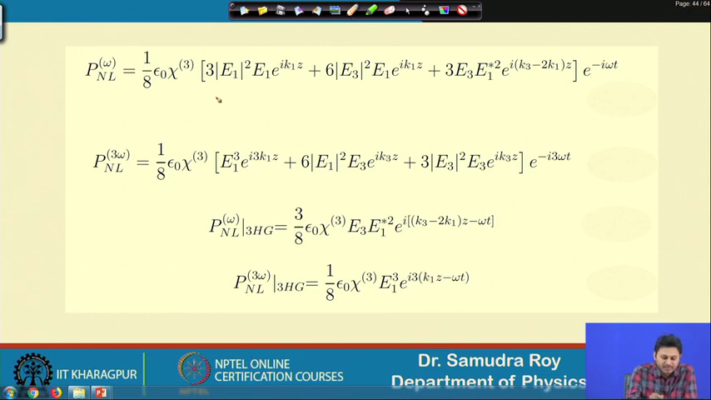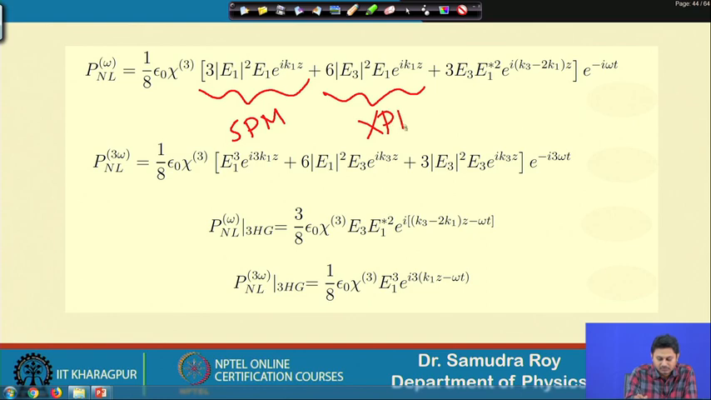For example, this is the self phase modulation term that we have been calculating in the last class. We are calculating this term. This is the cross phase modulation, this is the self phase modulation term, SPM, this is a cross phase modulation term, and finally we will have a term which is related to the third harmonic generation. This is not a third harmonic generation term because its frequency component is omega, but this term is related to third harmonic with omega field.